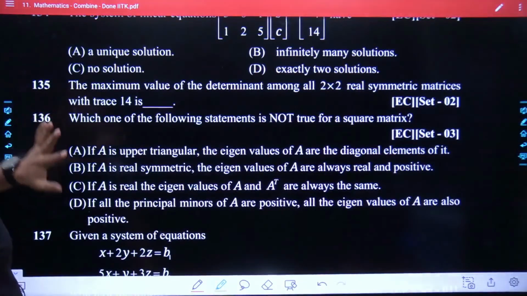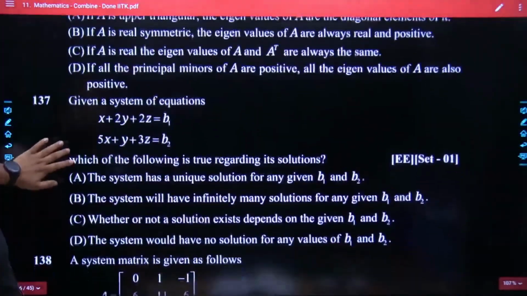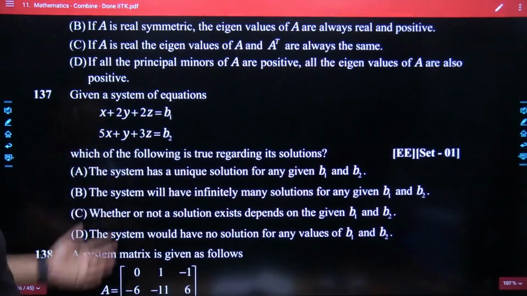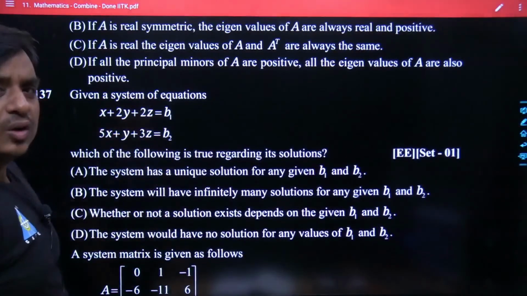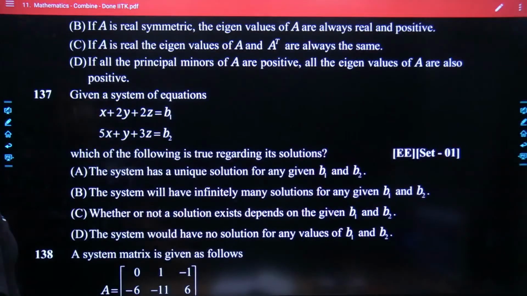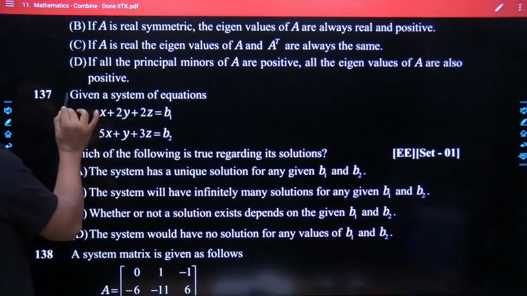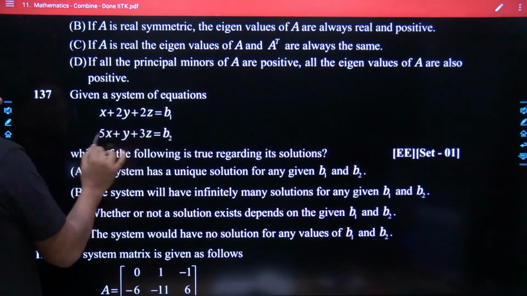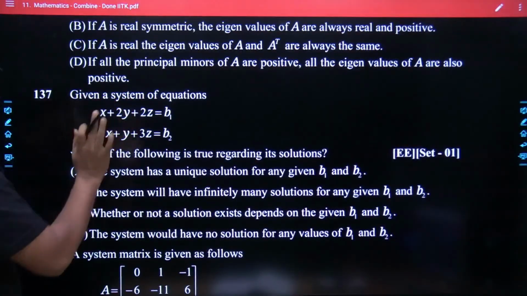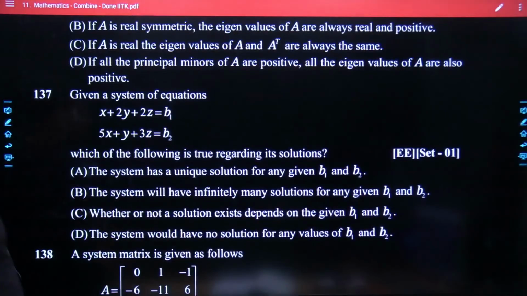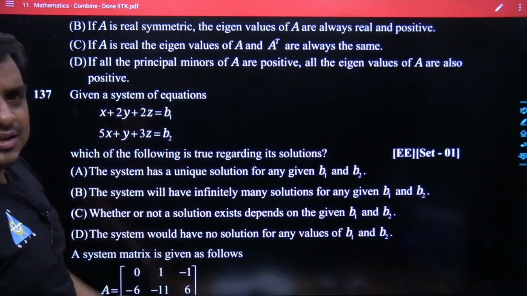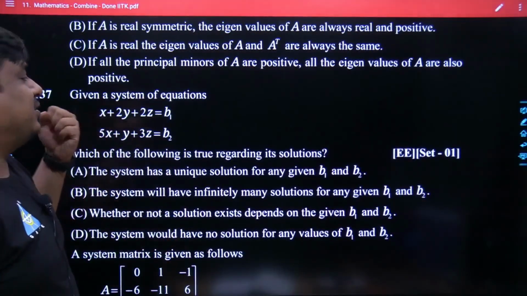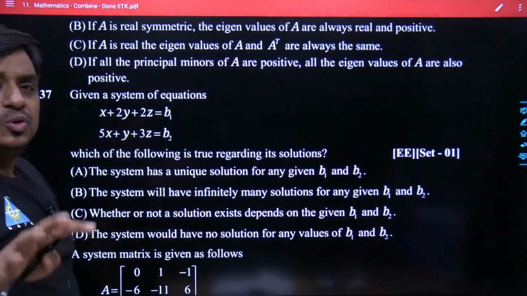Now in the same sequence, if we go down, this sort of problem you must have seen many times, where we talk about the linear equations of inhomogeneous form, and there we talk about the different kinds of solutions. Again, the problem has come from this particular zone: given a system of equations, we have 3 variables, 2 linear inhomogeneous equations, and they are talking about the different kinds of systems. So this sort of problem comes repeatedly, whether it is IIT KGP, IIT Madras, or IIT Delhi. This sort of problem used to come again and again.